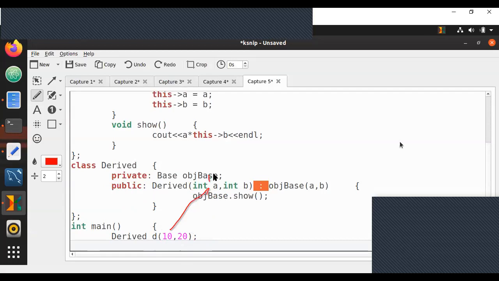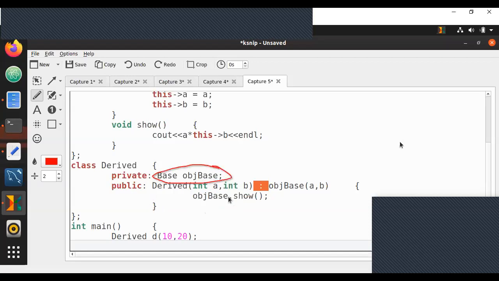Then A will be sent and stored in the value 10. B will be stored with the value 20. So essentially, A will be replaced by 10, B will be replaced by 20. And before doing this, you guys need to know, before all the variables or before even the constructor executes, private variables are declared.